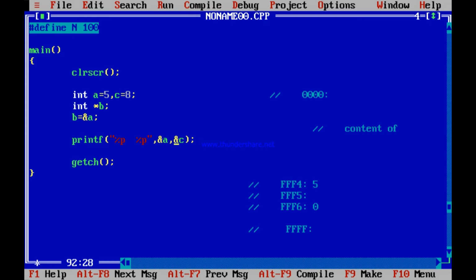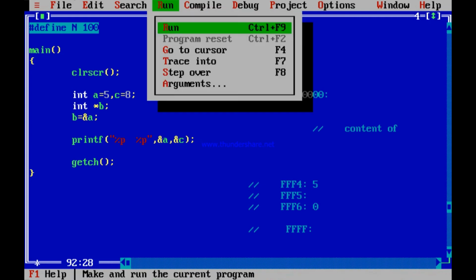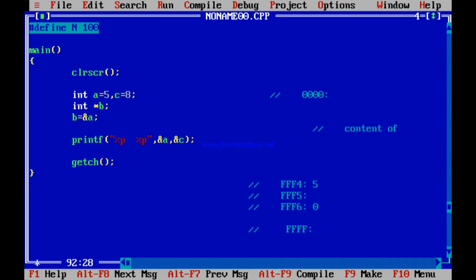Let me again check. If I declare 2 integers, then the first integer is stored in FFF4. Let's see where the second integer is stored. Let me run the program again, Alt-R, enter. See, FFF4 and FFF2, interesting. a was stored in FFF4 here, and c has been stored in the previous memory location. So c keeps on assigning memory locations previous to it.